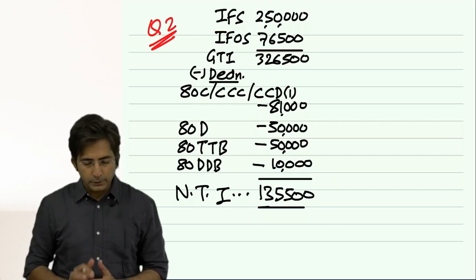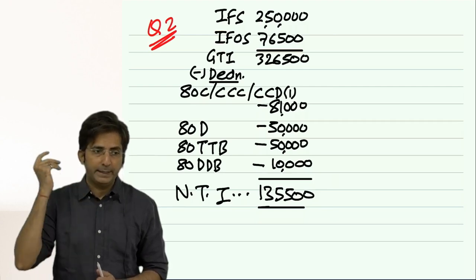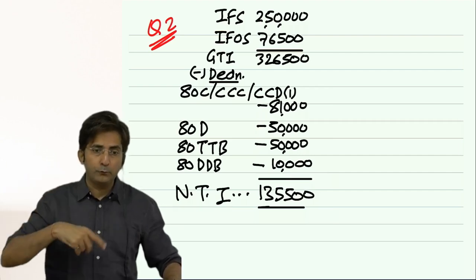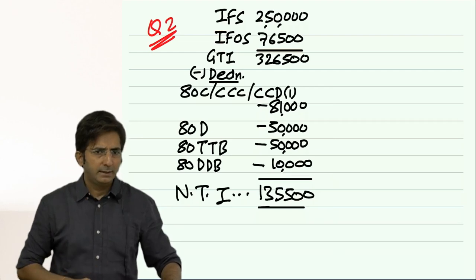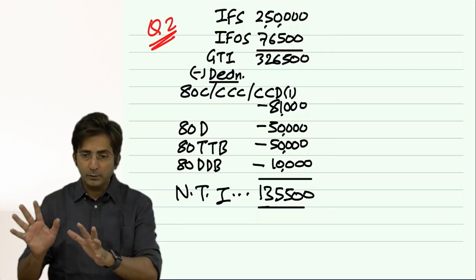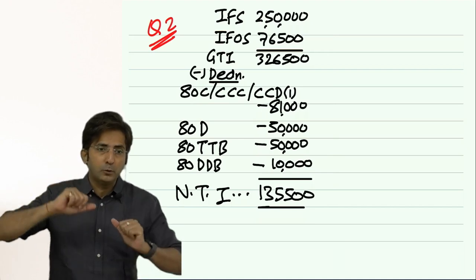You will have to repeat this point. Firstly, always 80 GG should be taken at the end. And at the beginning, you have to first finish those C sections. In that also, first try 80 CCD 1B, the extra 50,000 deduction for NPS. Then 80 CCD 2, employer's contribution to NPS.